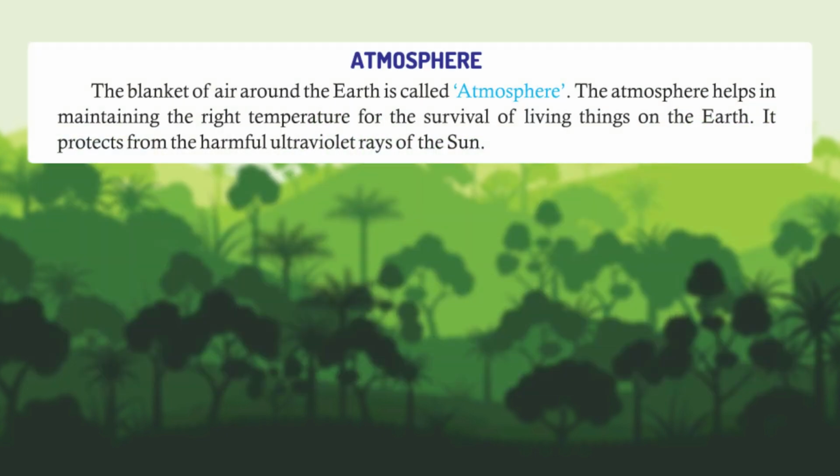Atmosphere. The blanket of air around the Earth is called atmosphere. The atmosphere helps in maintaining the right temperature for the survival of living things on the Earth. It protects from the harmful ultraviolet rays of the sun.